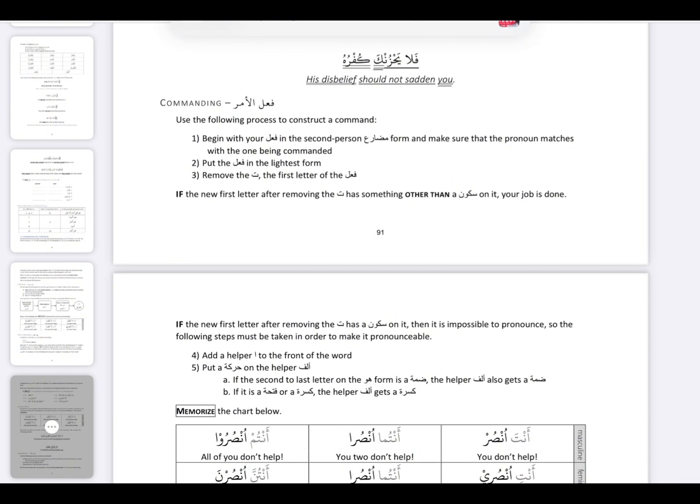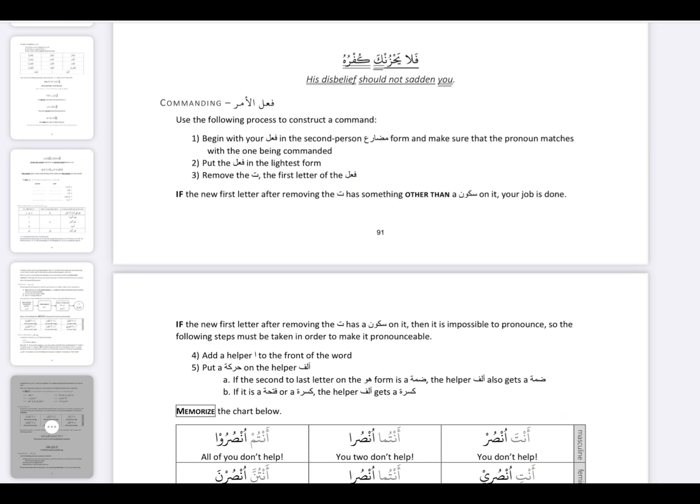So, put the fail in the lightest form. Remove the ta of the first letter of the fail. As you know, all the anta, antuma, antum, anti, antuma, antuna of fail mudari have a ta. So remove the ta. Now, this is something you have to take care of.